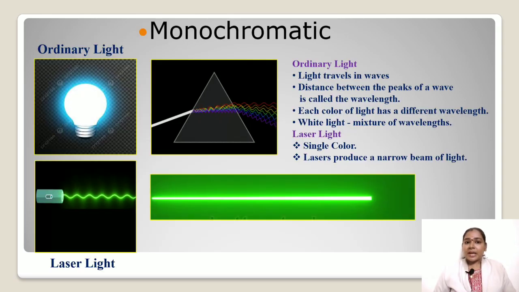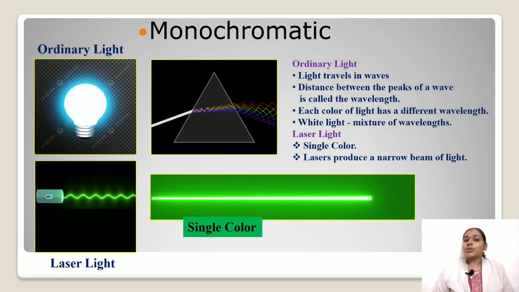So monochromatic. Monochromatic means single color. If we consider ordinary light, the light travels as waves. So the distance between two peaks of a wave is called the wavelength. Each color of light has a different wavelength. Do you know, is white color really a single color? No. It is a mixture of many colors. It means 7 colors. So it has different wavelengths in white color.